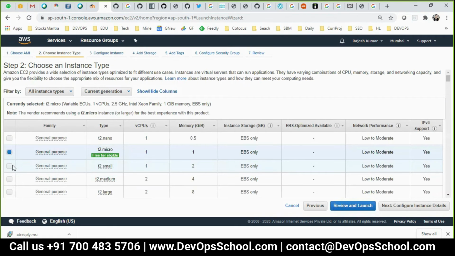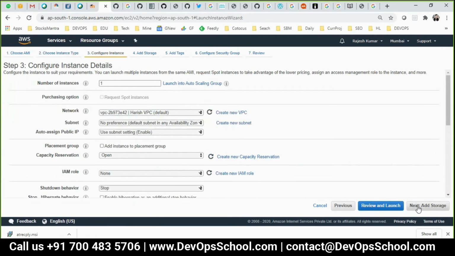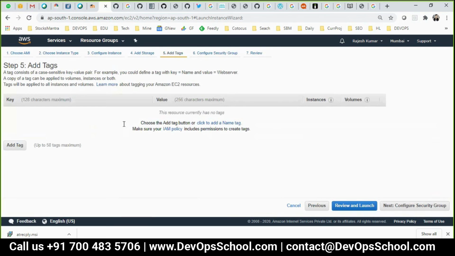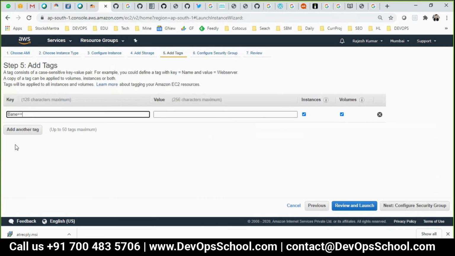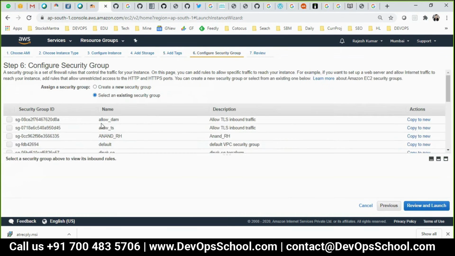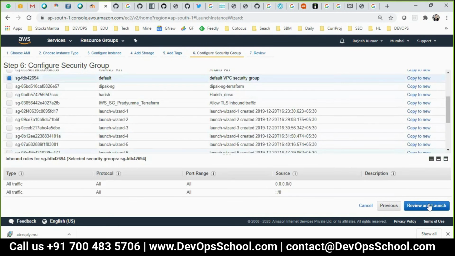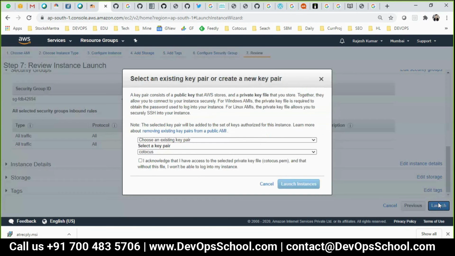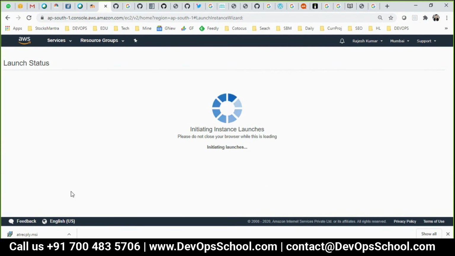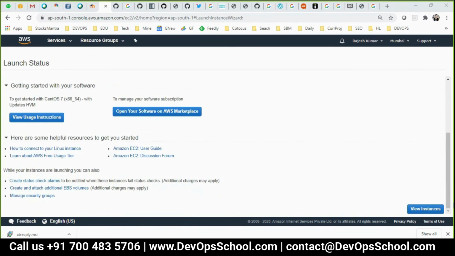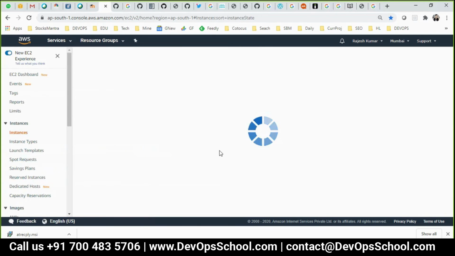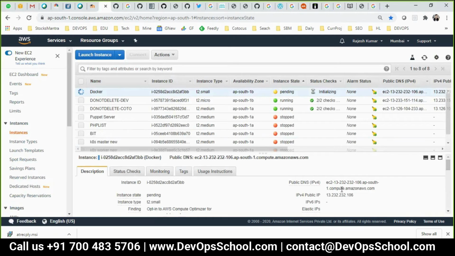Okay, one CPU, 2 GB RAM is okay for timing. 8 GB is okay. Now this is for Docker, right? No firewall. So now I got this machine here. My IP address is this one.